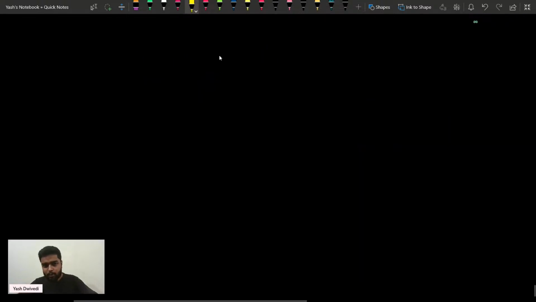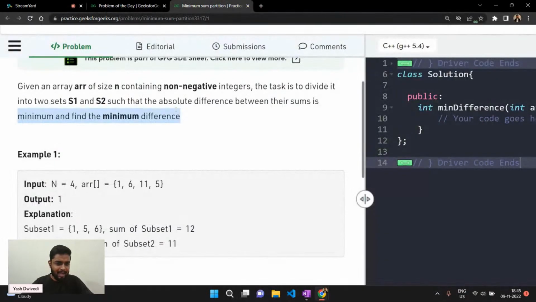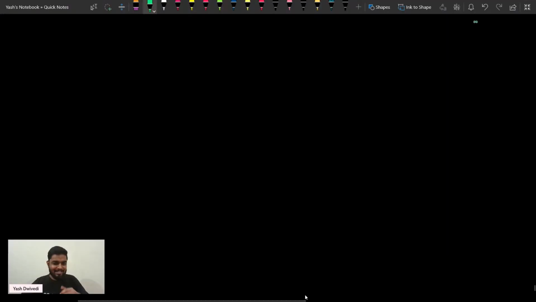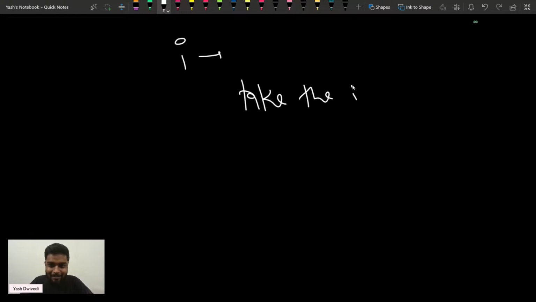Great. Now going forward, what should I do? If you observe now, I will try to see what a subset is. Let's suppose I'm at the ith element now, so I can do what? Either I can take the ith element, or I can not take it, or you can say skip the ith element.